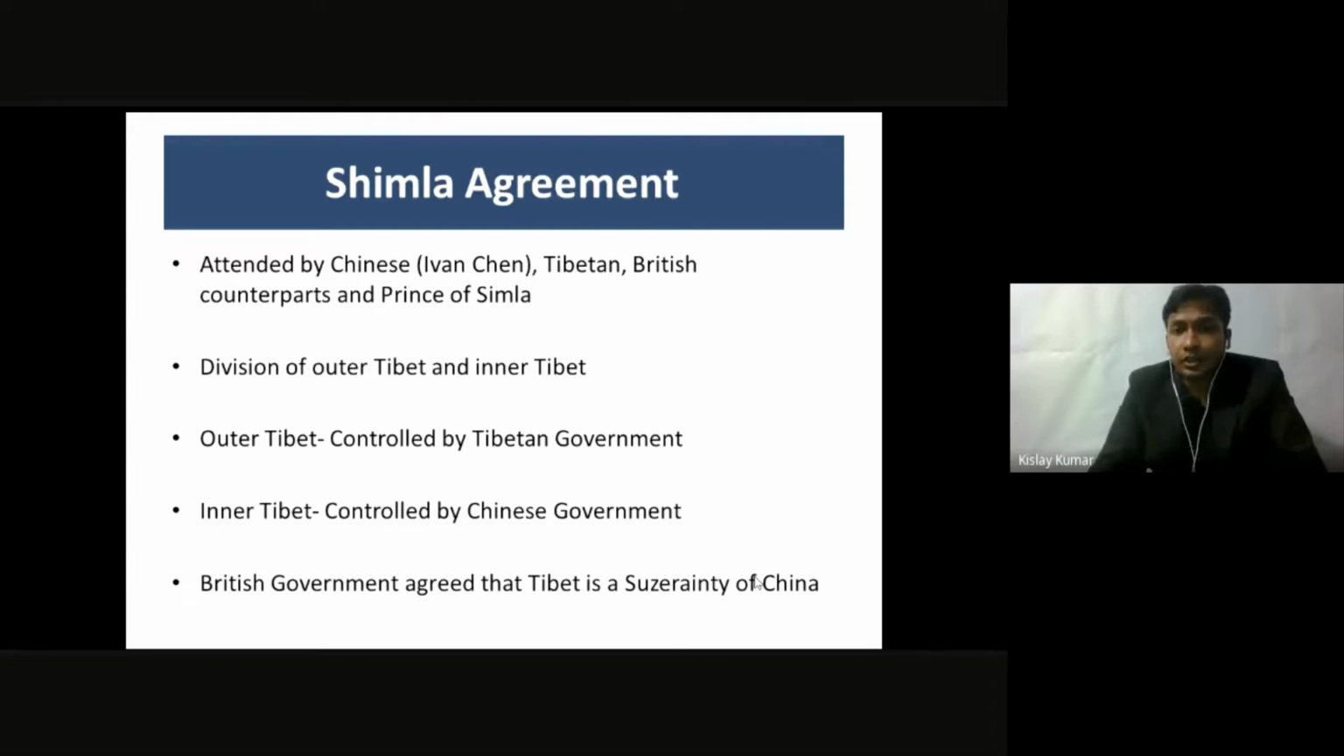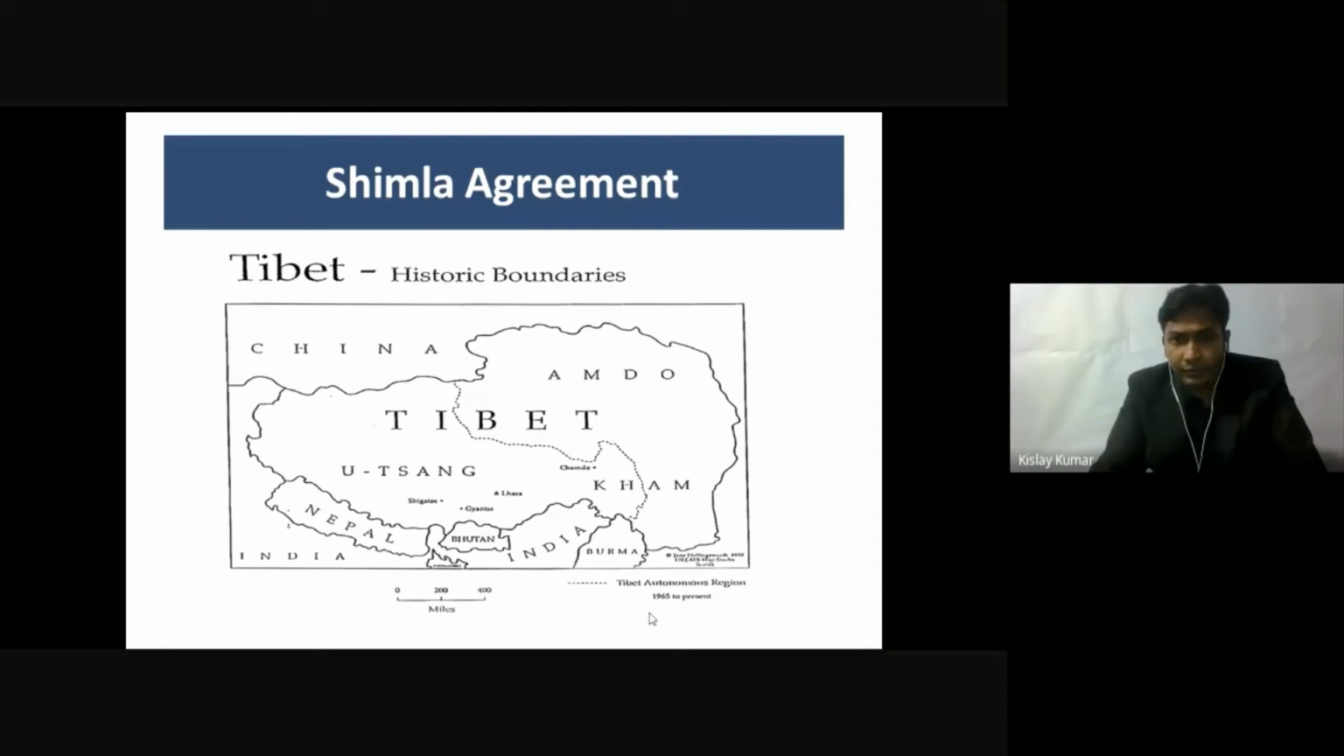So what was this accord all about? This accord was also in line with the last agreement which we have seen, the Ardagh-Johnson line. So this agreement divided the outer Tibet and inner Tibet into two parts, like this. If you can see the map over here, you can see Tibet and a dotted line which divides inner Tibet, this Amdo region, and the outer Tibet, this U-Tsang region, into two different parts.